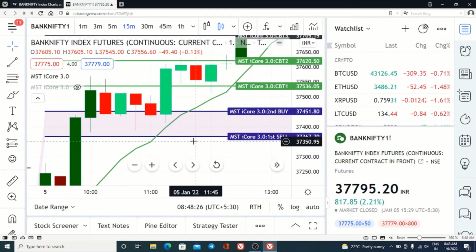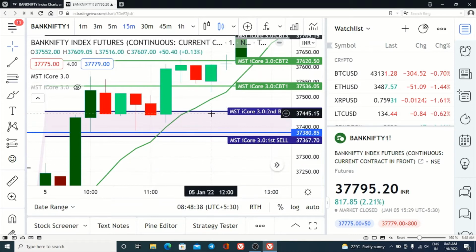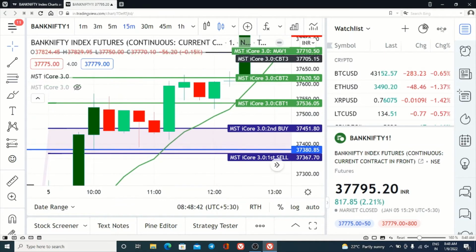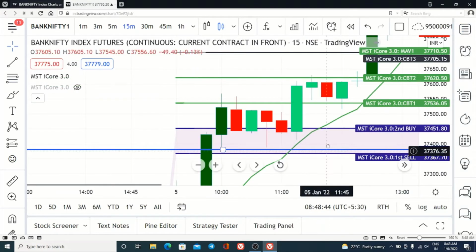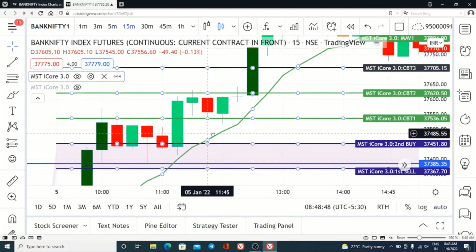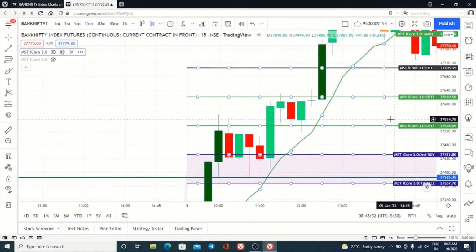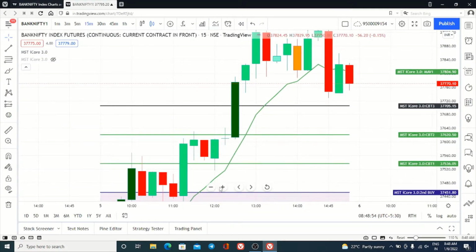See here, the low made was only up to this point. Our SL was 37,367, and the low made was only 37,380. So SL is not hit. Another thing, the 0.9 EMA is not broken. Clear? So if you have blindly followed our strategy and our indicator, you are not in a loss. You will be in a huge profit, because all the targets have been achieved.